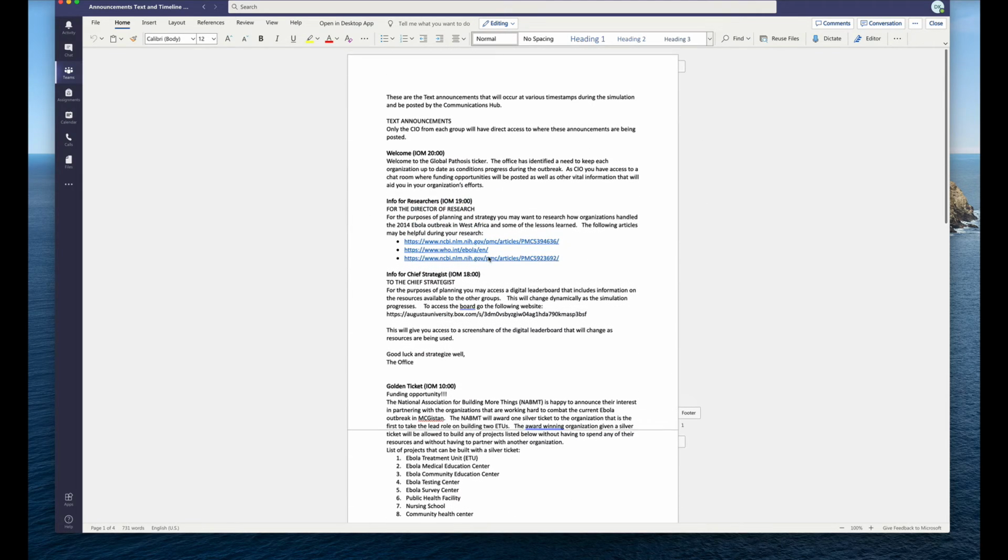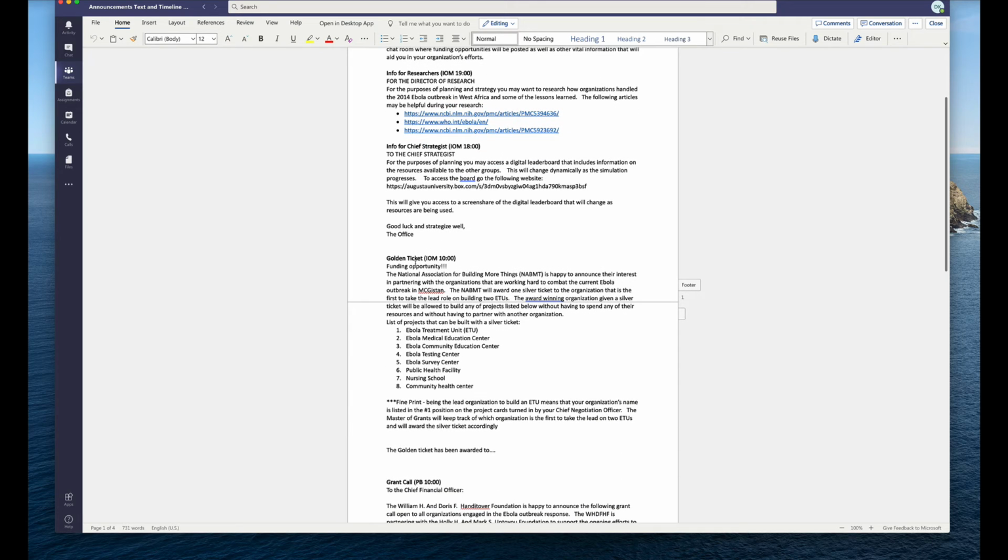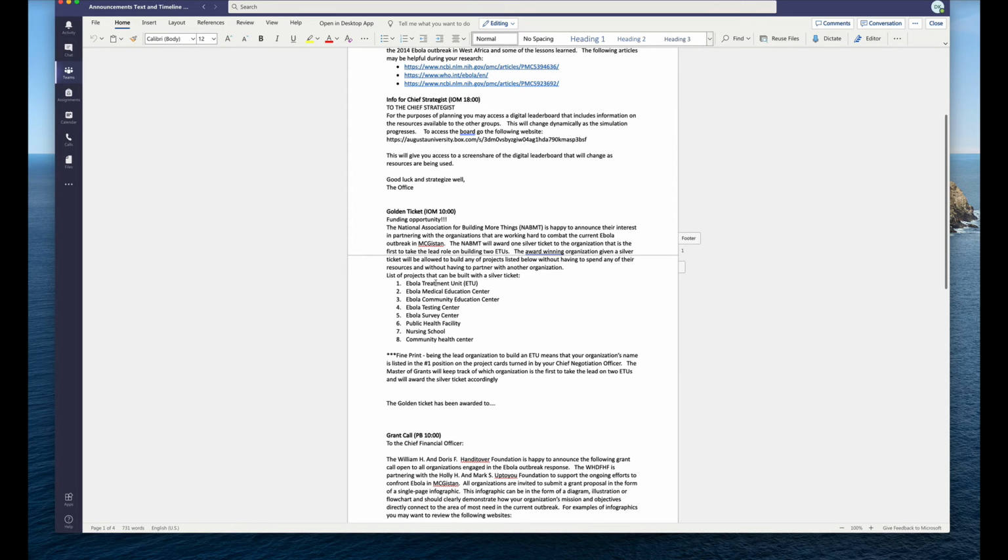We have the specific times there, and initially it'll be just some welcome and then info for the researchers, the chief strategists. We're doing just the golden ticket this year, so we're not going to do golden and silver ticket, just one ticket basically. This is similar to what the silver ticket was last year, a little bit more straightforward. If they're the first organization to take the lead on building 2 ETUs, then they get the chance to build another facility without having to spend any resources. That's pretty similar to what we did last year.